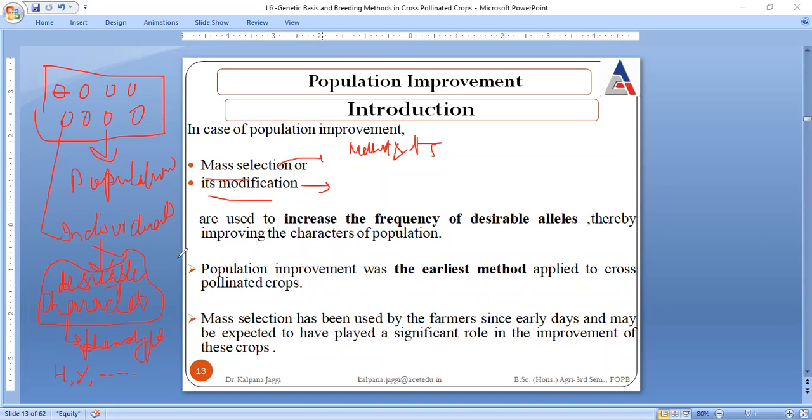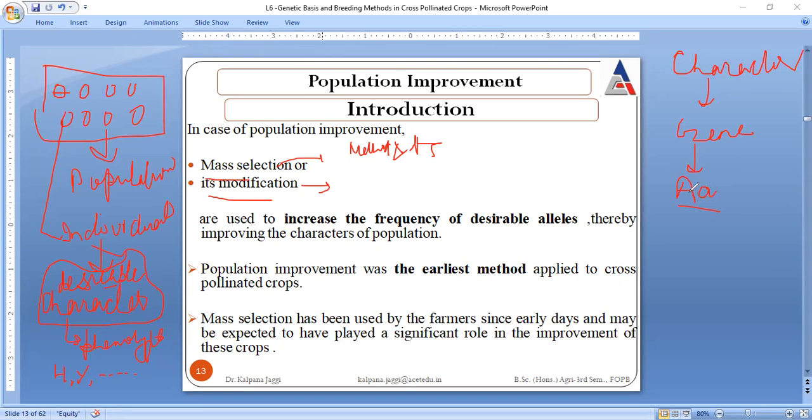When we say we are going for the improvement of desirable characteristics, you are all familiar with the fact that any particular character is controlled by a specific gene. And gene, I have already told you, is having an alternative form, which consists of capital and lower form, right?